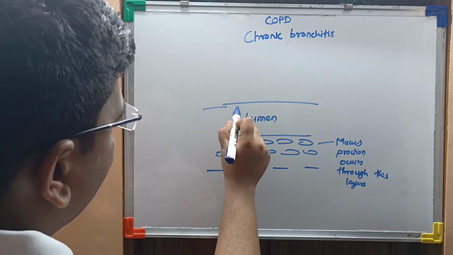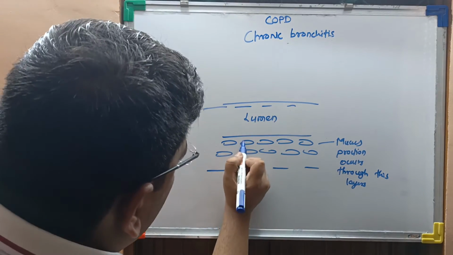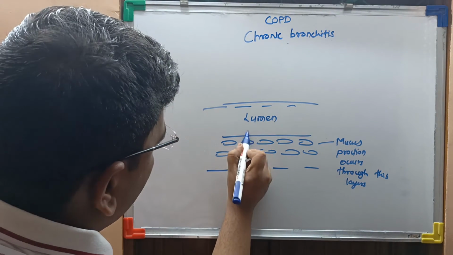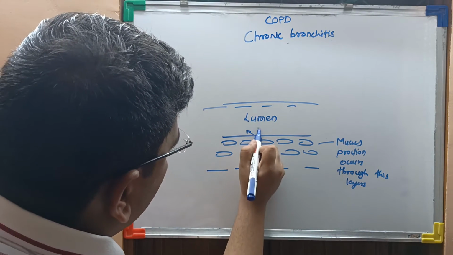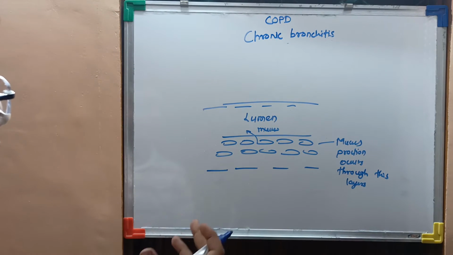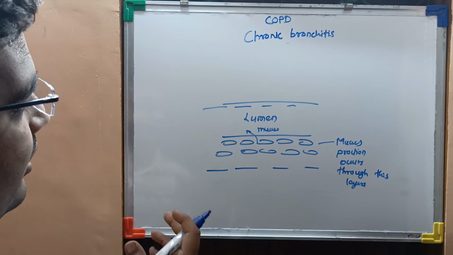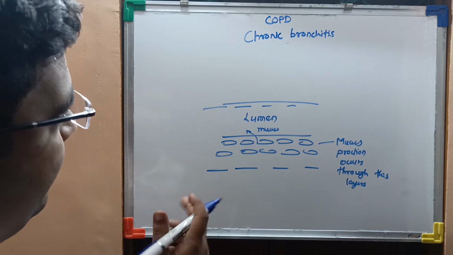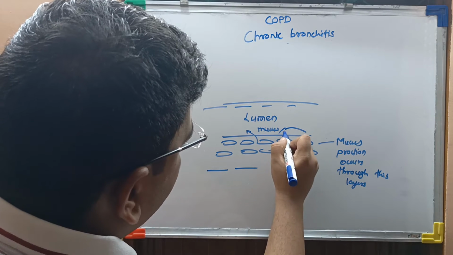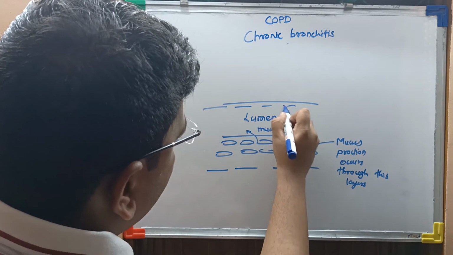As the allergens enter, the mucus producing layers start producing more and more mucus. And when an excess of irritants enters the lumen, there is an increase in mucus production.